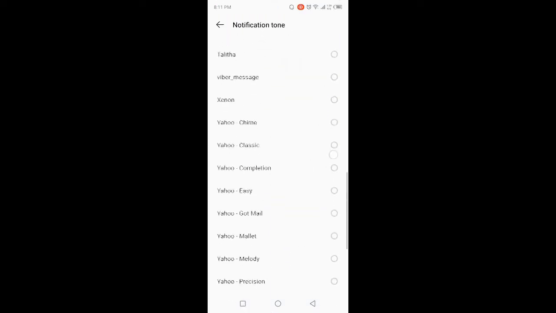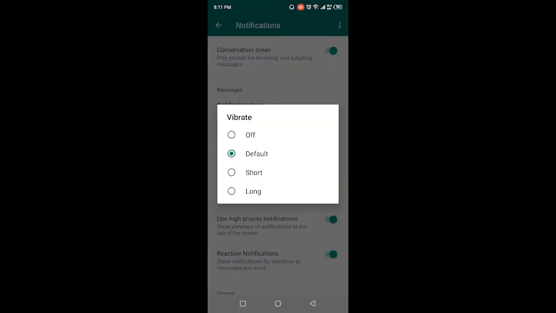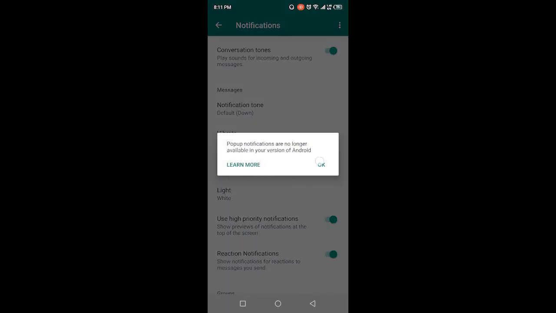So I'm going to not select any tone. Then you select vibrate. So if you want, you can vibrate for a short time or for a long time, and these are the pop-up notifications.